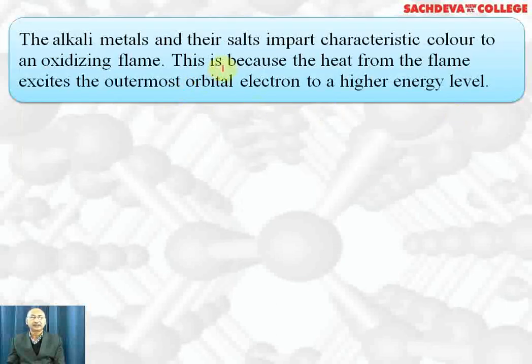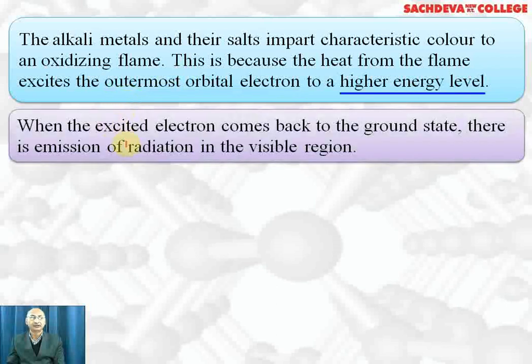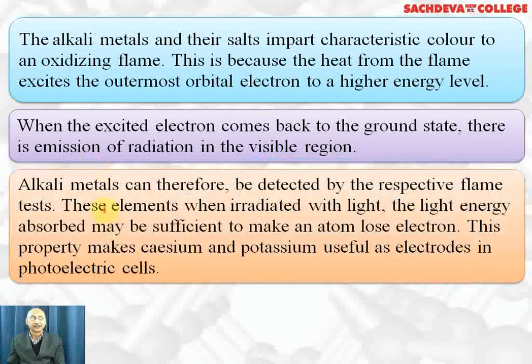The alkali metals and their salts impart characteristic color to the flame, particularly the oxidizing flame, which has higher temperature than the reducing flame. This is because the heat from the flame excites the outermost orbital electrons to higher energy level. When the excited electron comes back to lower energy level or ground state, there is emission of radiation which falls in the visible region. That's why they impart characteristic color to the flame. These alkali metals can be detected by their flame test.